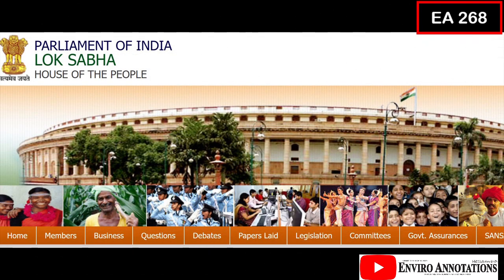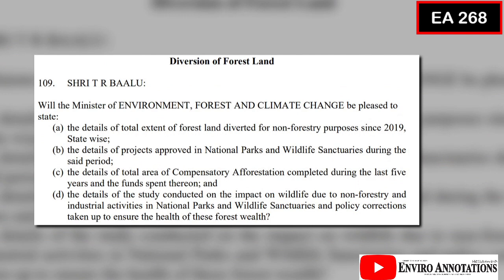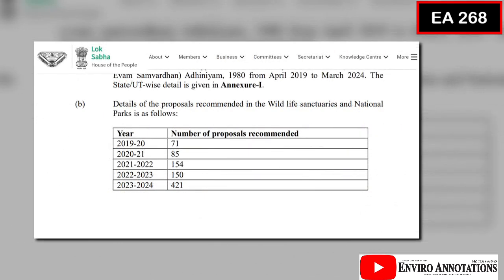This information was provided by the Union Minister in reply to questions raised by Mr. T.R. Balu, Member of Parliament, Lok Sabha, a former Union Environment Minister. Further, 881 projects were approved in national parks and wildlife sanctuaries during the said period, with a maximum of 421, that is 48%, occurring in 23-24. Was this due to the anxiety to get lands cleared before the 2024 elections?